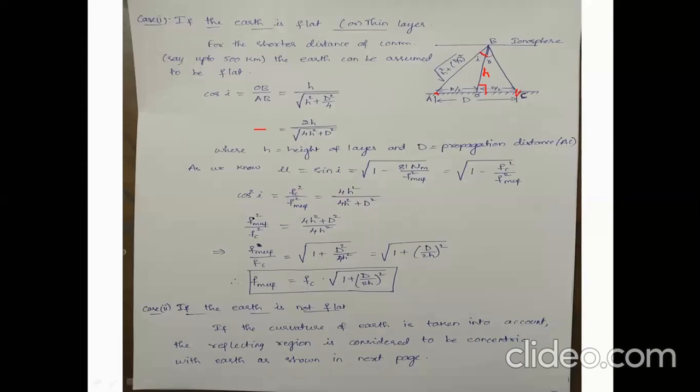So F_MUF squared by f_c squared is the reciprocal of this. If you take the reciprocal, it is 4h squared plus d squared by 4h squared. Square rooting on both sides, F_MUF by f_c becomes the square root of, taking 4h squared out, 1 plus d squared by 4h squared.